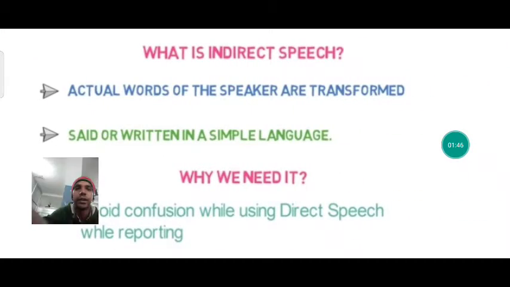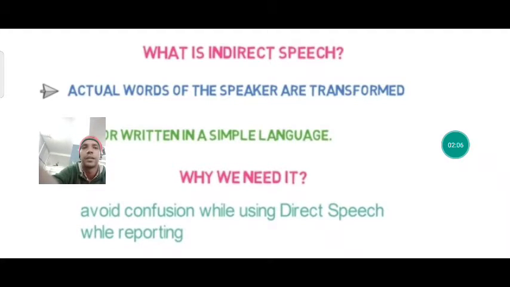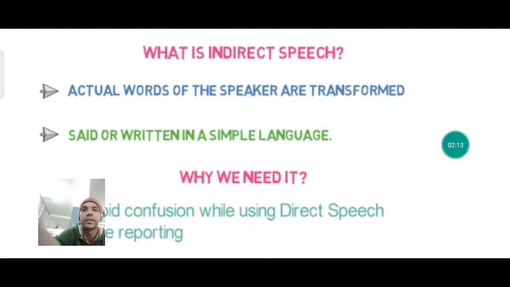And children, now we will discuss what is called indirect speech. When the actual words of the speaker are transformed without changing the meaning, means the meaning is the same, only the words are changed, that is called indirect speech. Example, to avoid confusion while reporting, it is said or written in a simple language.